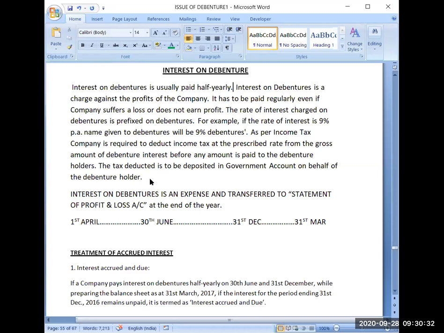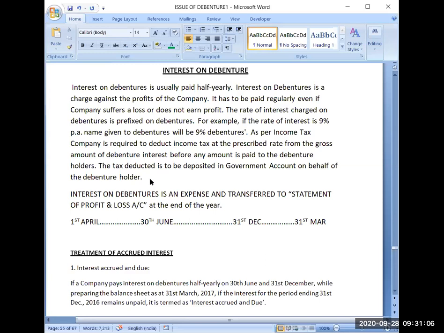Suppose he is not required to pay tax anymore. But suppose he is not having any tax liability. His tax liability is suppose zero. Then the government of India will pay back that 1,000 to that person A. That is called refund of tax. So I hope these both procedures are clear now. One is tax deducted at source and the second one is refund of tax. You are not concerned about that refund of tax, I have told you only for knowledge purpose.